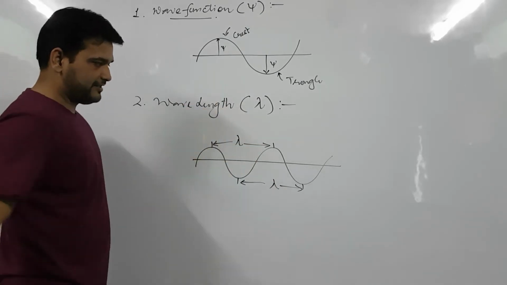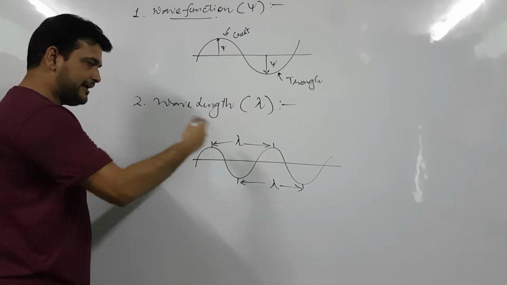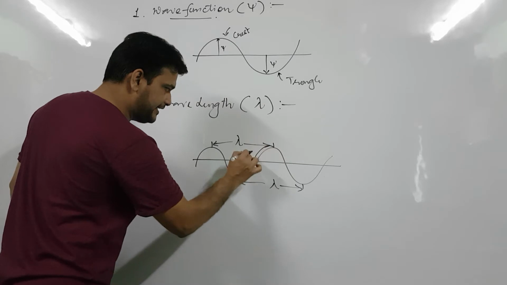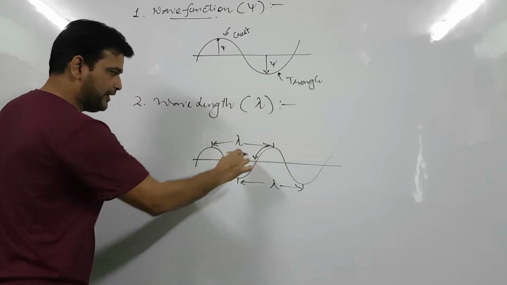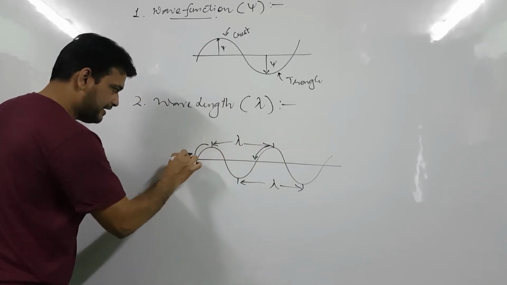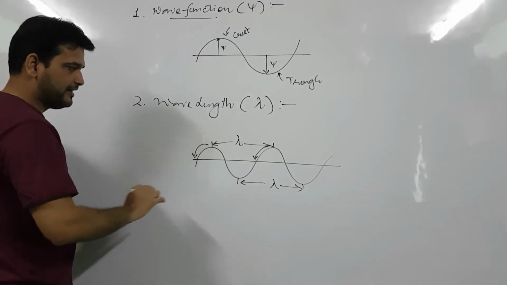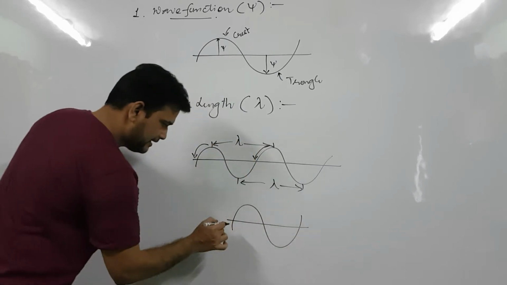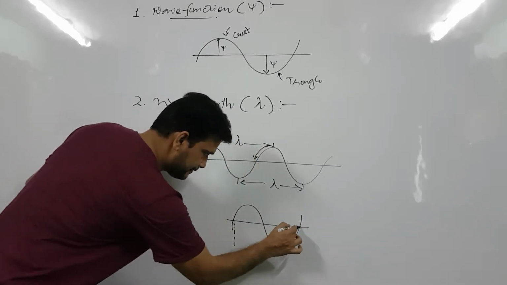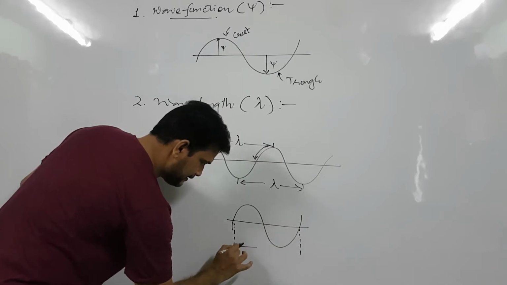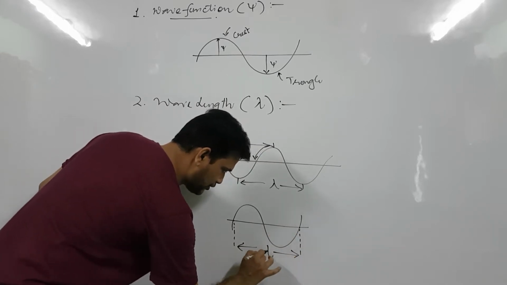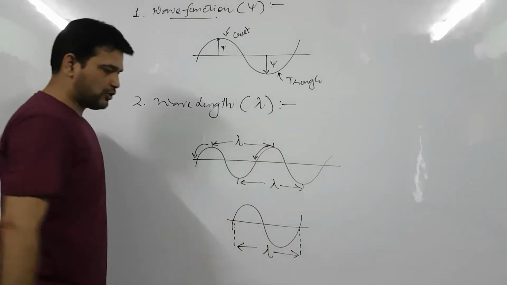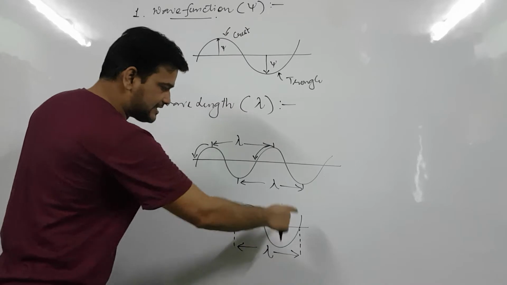So this is the wavelength, but in a different representation, if I come 90 degree below and here 90 degree again, then you can say this distance is also called wavelength. And what is this distance?